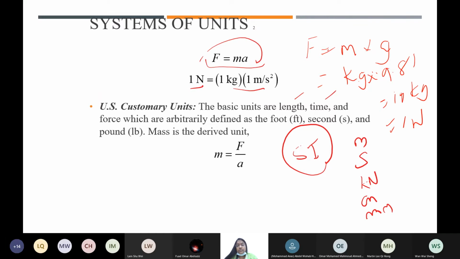How many kg in 1 ton? 1,000. 1,000. Okay. Why is it not erasing? Maybe it's the old one. It's not erasing that part. Okay, so 1,000. Remember. You have seen the trucks and trolleys and vans, right?